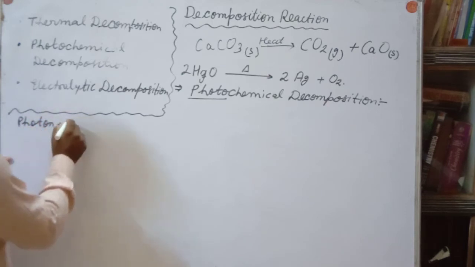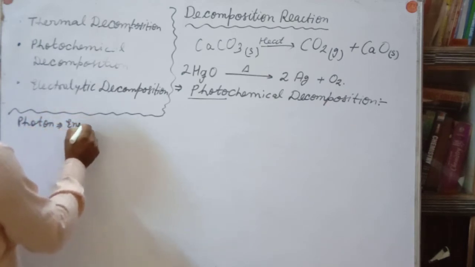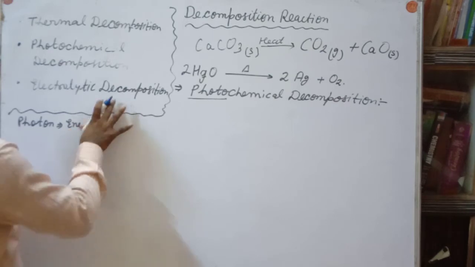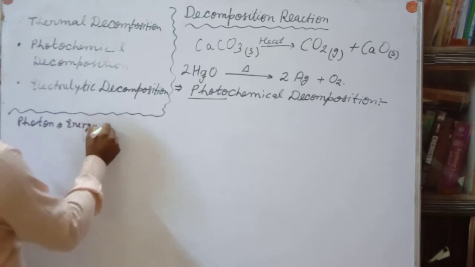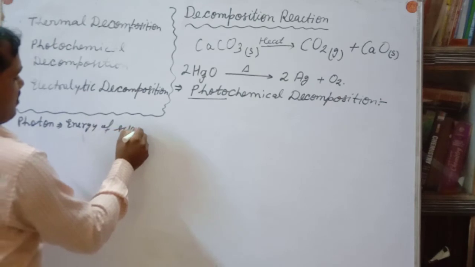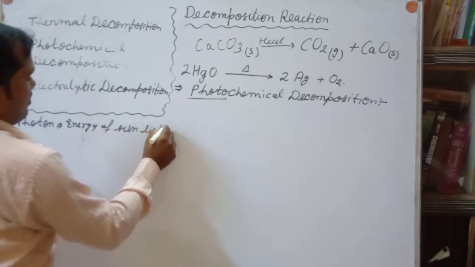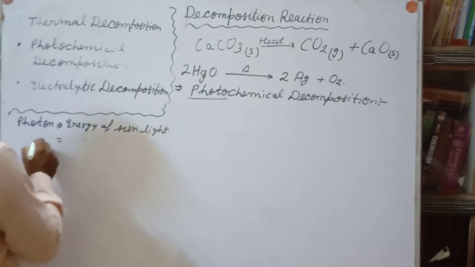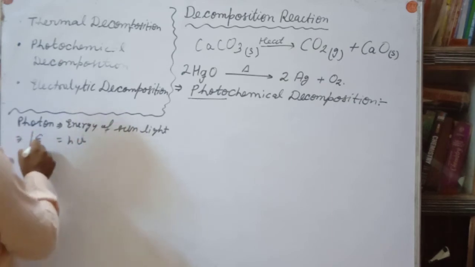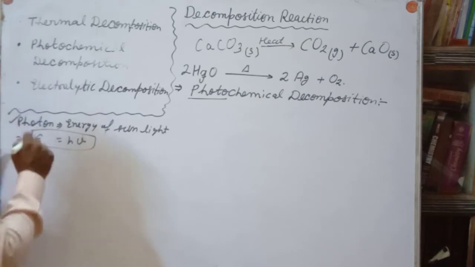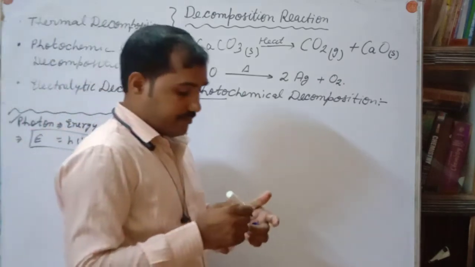Photon means the energy of sunlight, which is equal to h nu. This is the energy of the photon, which is also called a quantum.